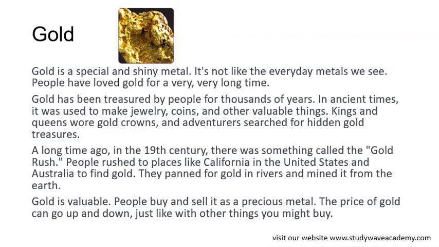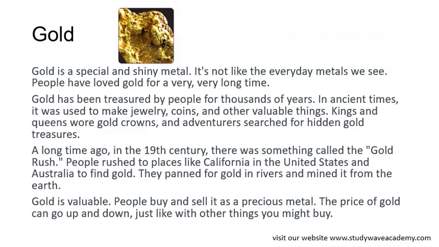So now we know natural resources, right? We understand natural resources. We talked about copper and iron ore, then some natural resources as the precious stones. We talked about diamond and gold. So today's lesson on natural resources, we have learned so much, right?